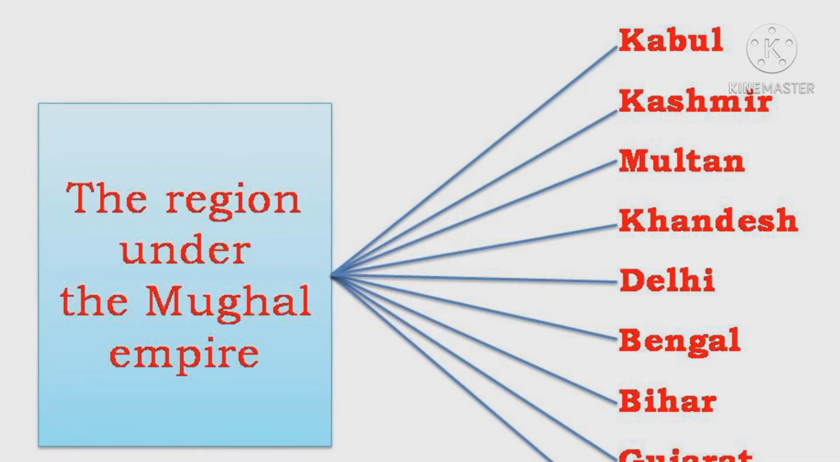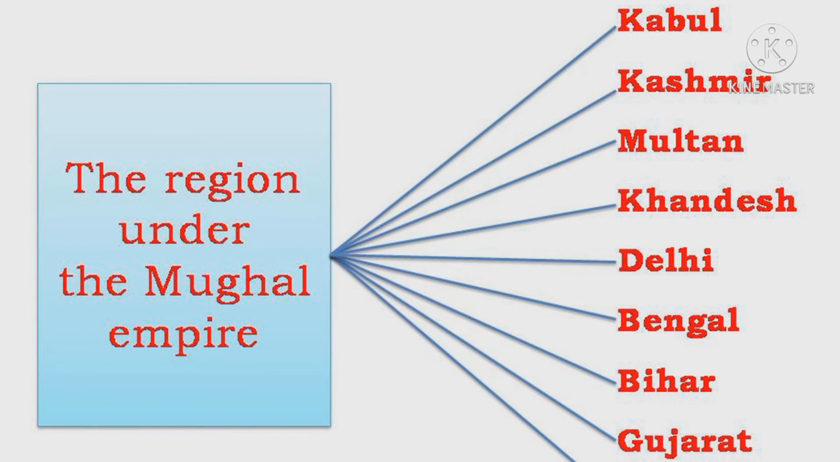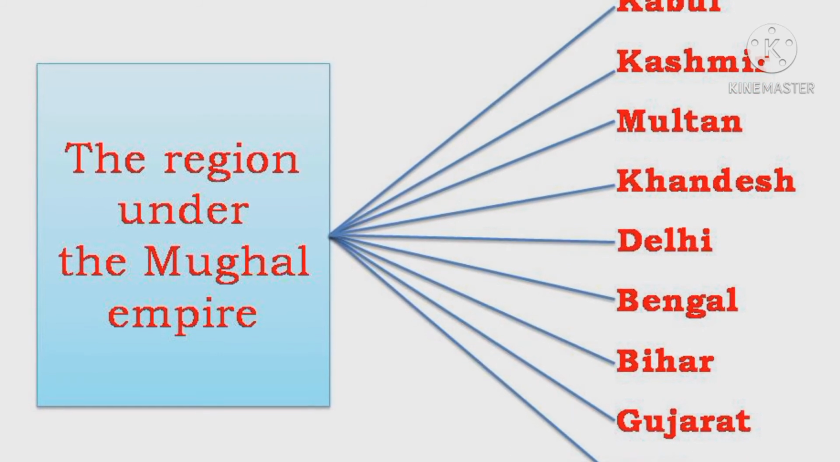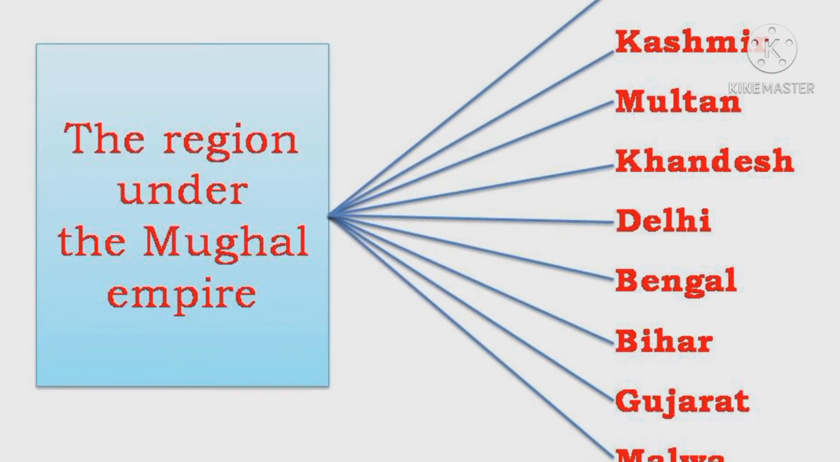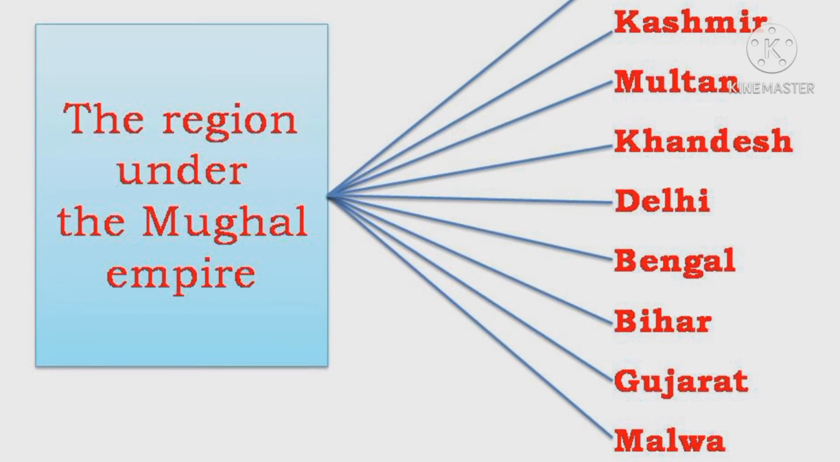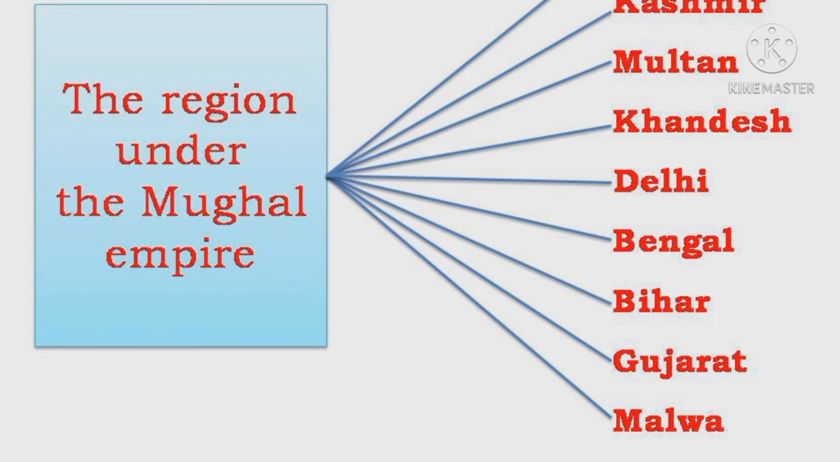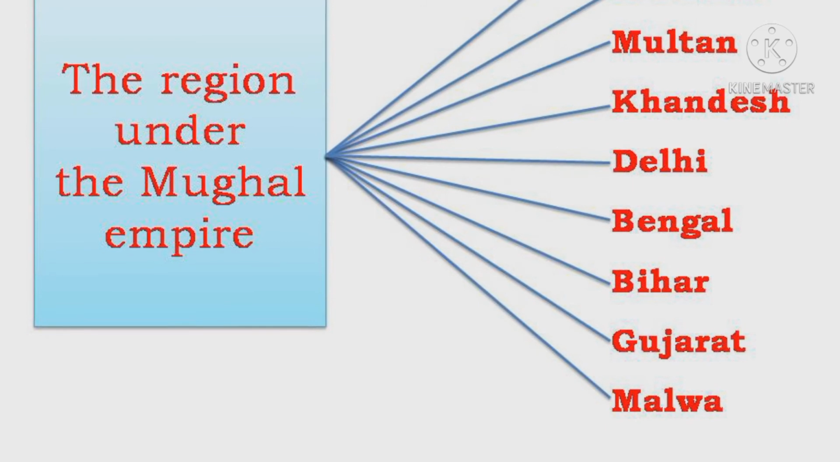The region under the Mughal Empire: Kabul, Kashmir, Multan, Khandesh, Delhi, Bengal, Bihar, Gujarat, Malwa.